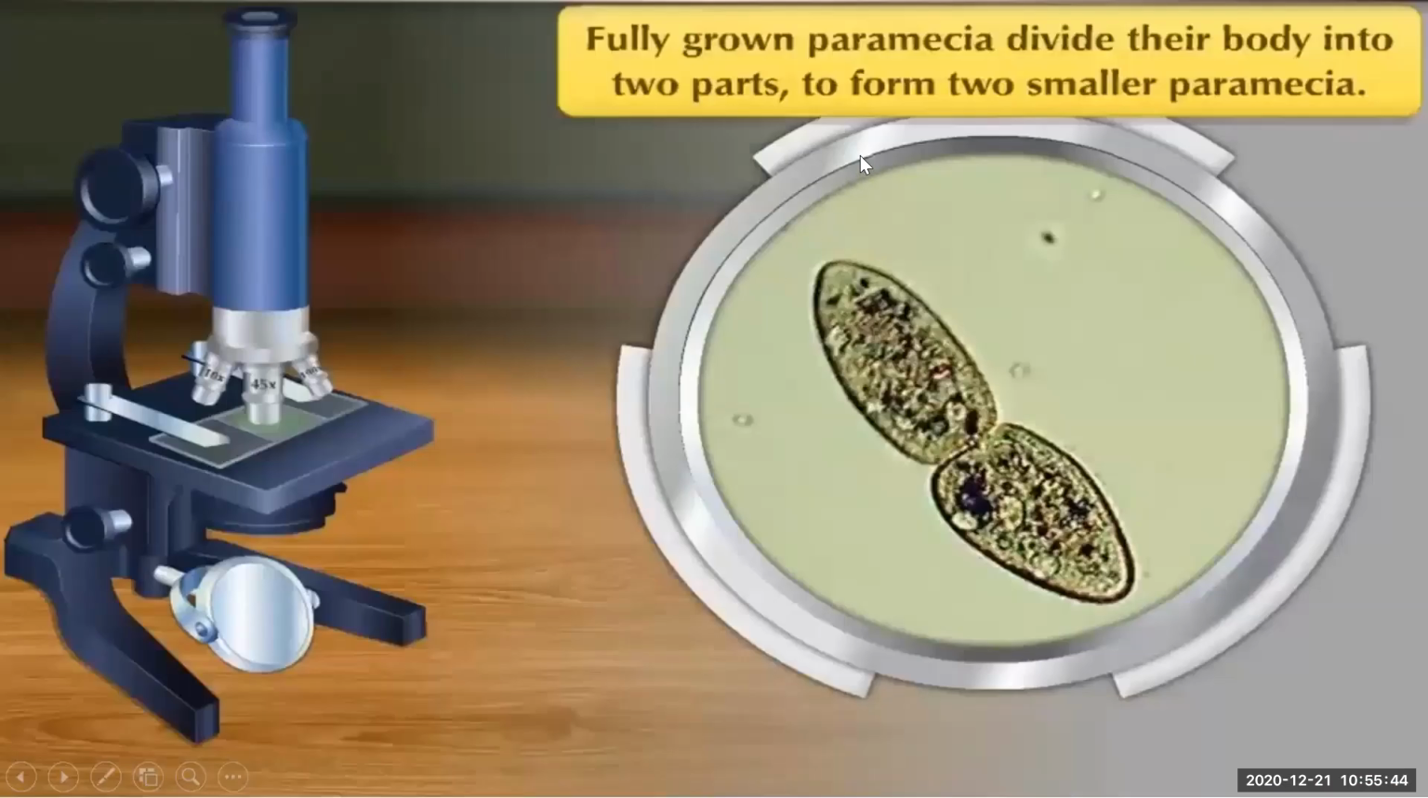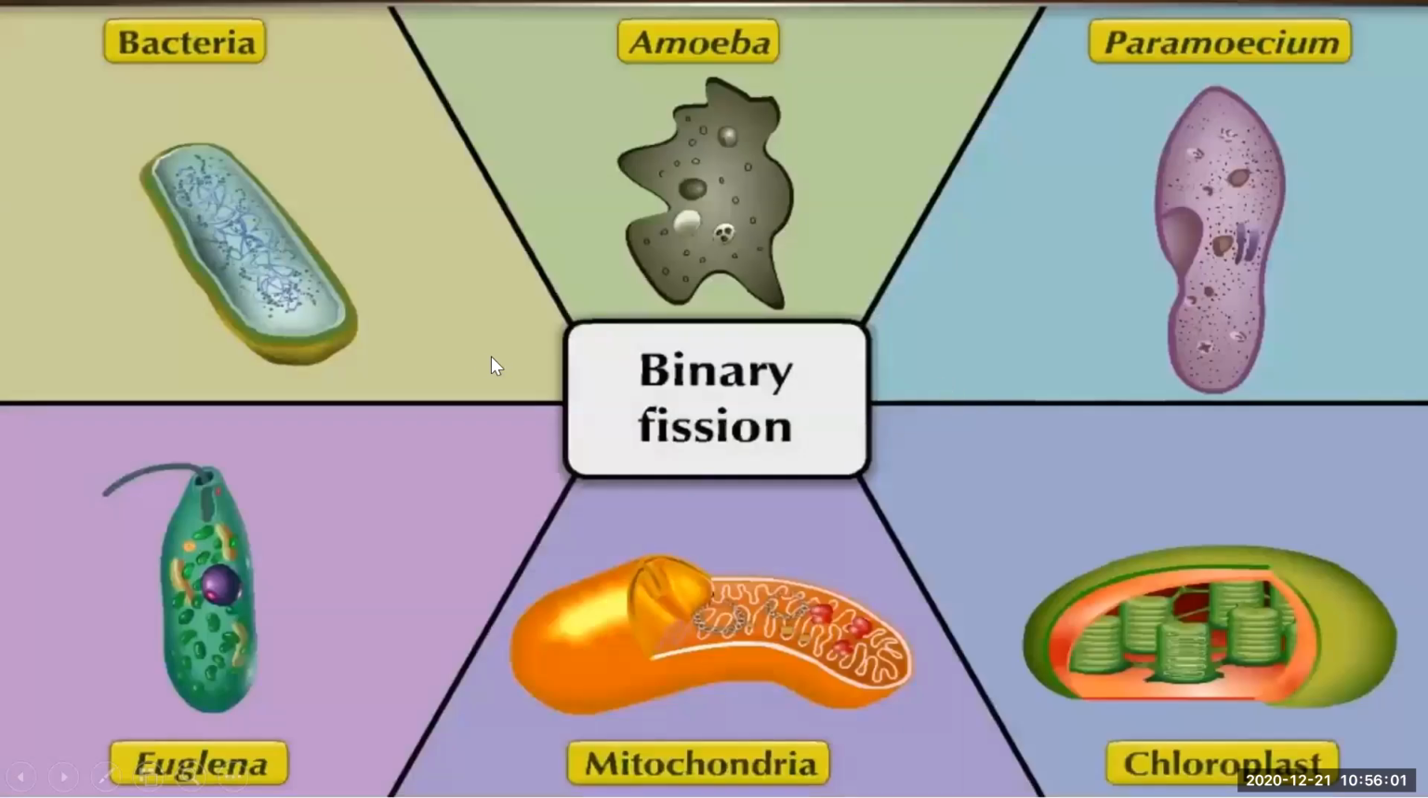What you will observe is that fully grown paramecia divide their body into two parts to form two smaller paramecia. Here you can see this is the structure of a paramecium which is getting divided into two. A fully grown paramecium dividing its body into two.